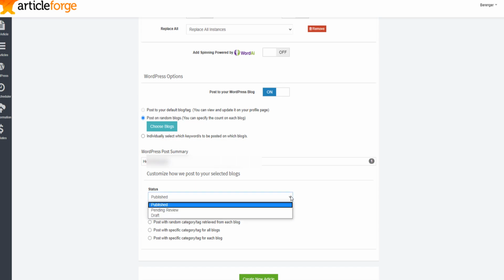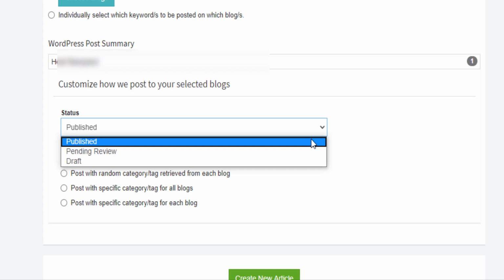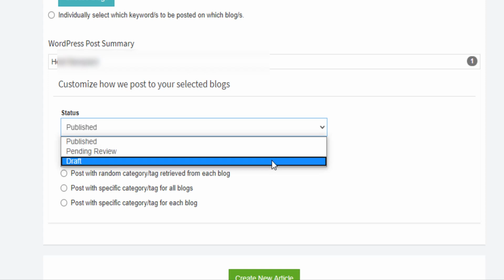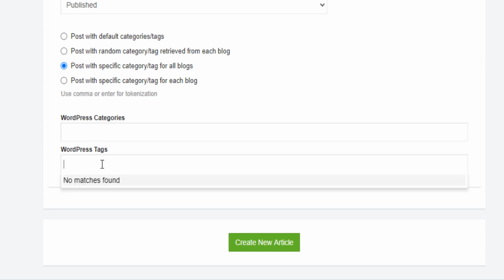If you don't want it to be published directly, you can say save as a draft, so I can go again and optimize it before publishing. Let's say I click on publish. Now what you want to do here is select post with specific tags, with specific category and tags for all blogs, but then here you specify the keywords of interest.